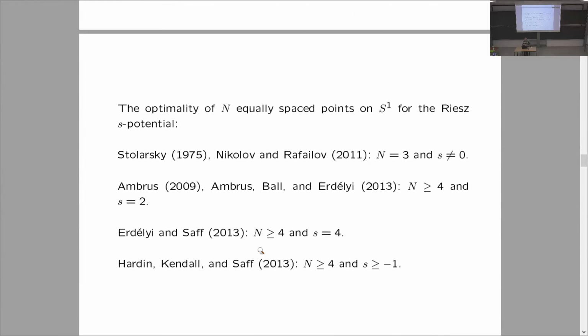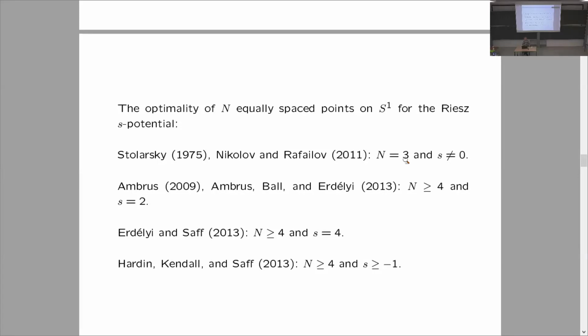We'll deal in more detail here with known results on the sphere and unit circle. So for the unit circle, Stolarsky and then Nikolov and Rafailov showed optimality of the equilateral triangle for the Riesz potential and n equals 3 points.